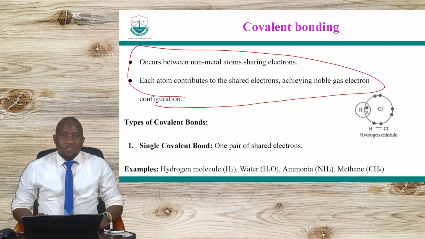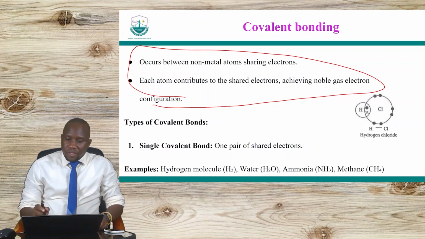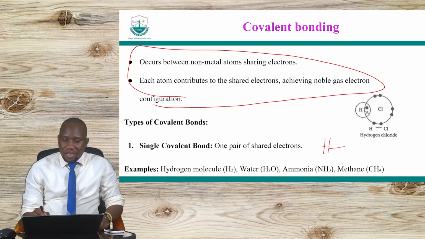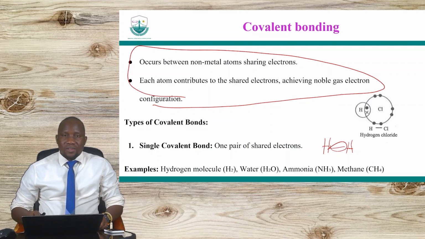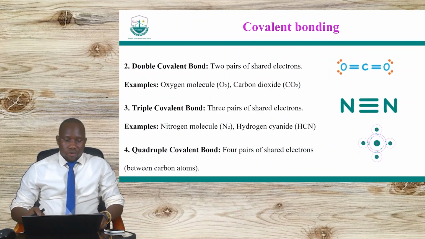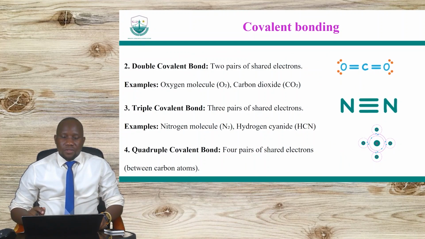We have single covalent bonds, for example the hydrogen that we have just shown there, where you have one combining with another. Okay, this is a single bond, but you can have double, triple, and also quadruple covalent bonds.